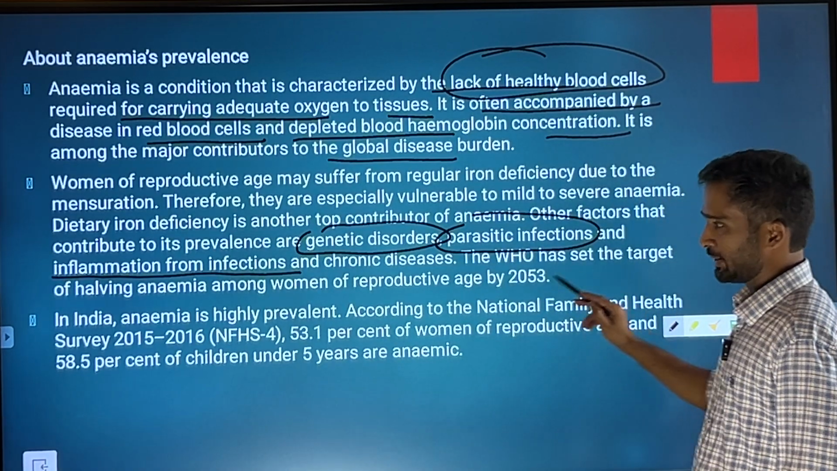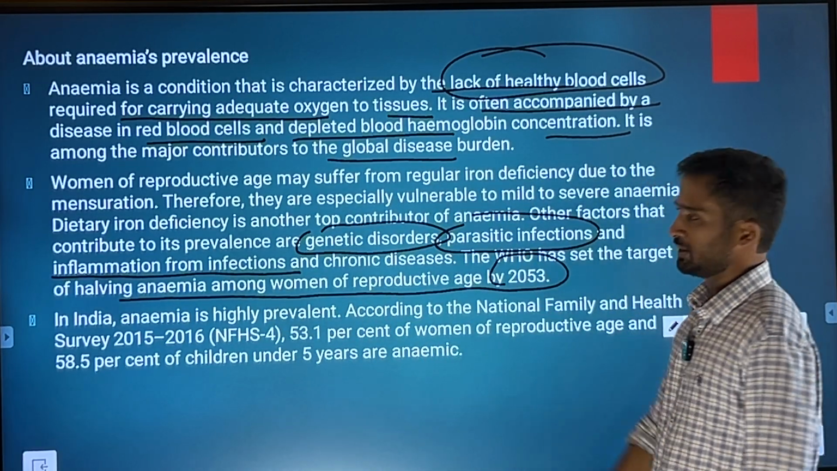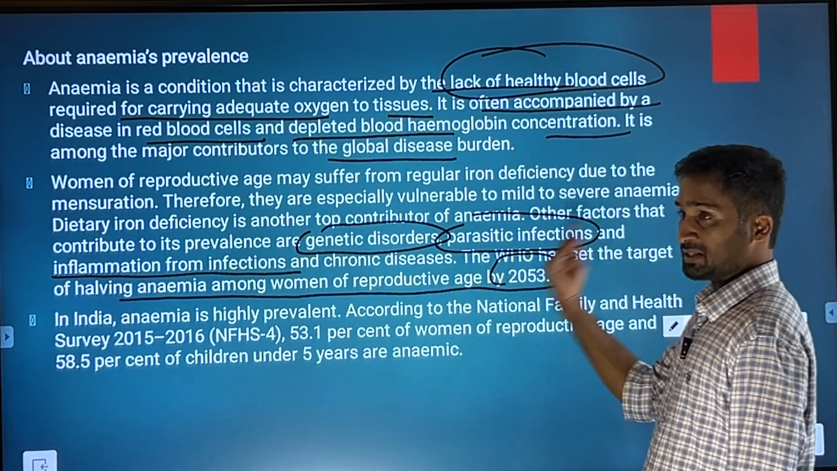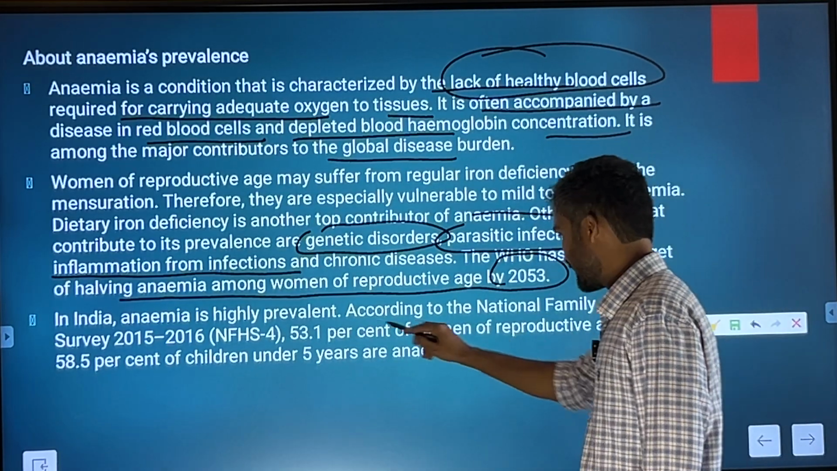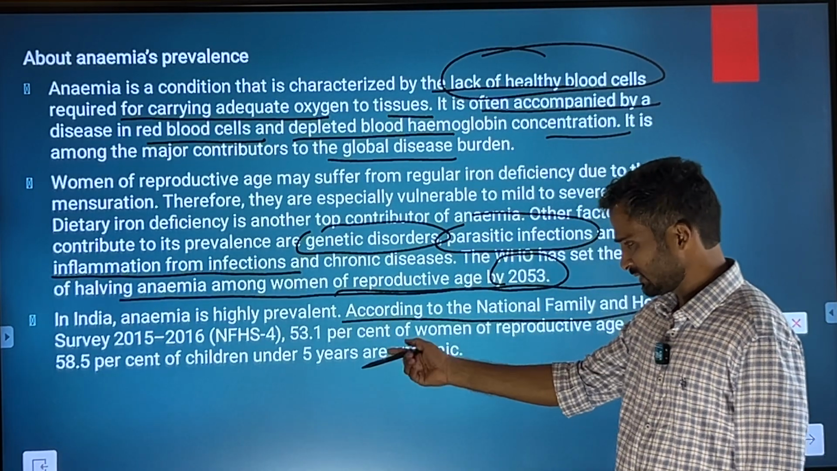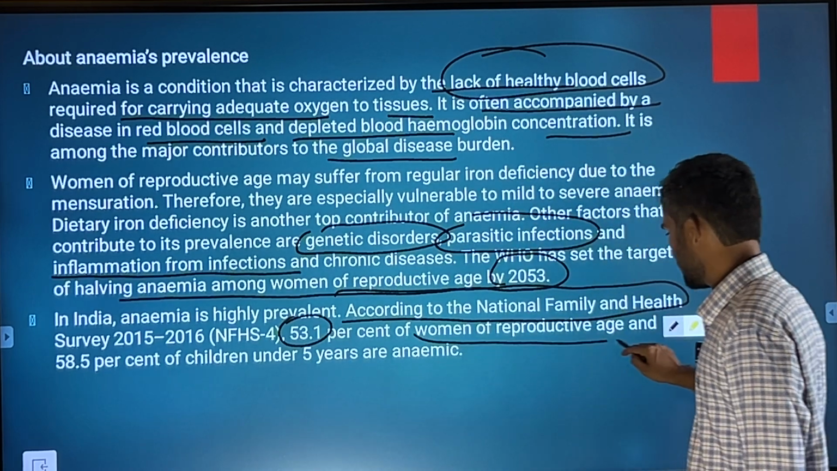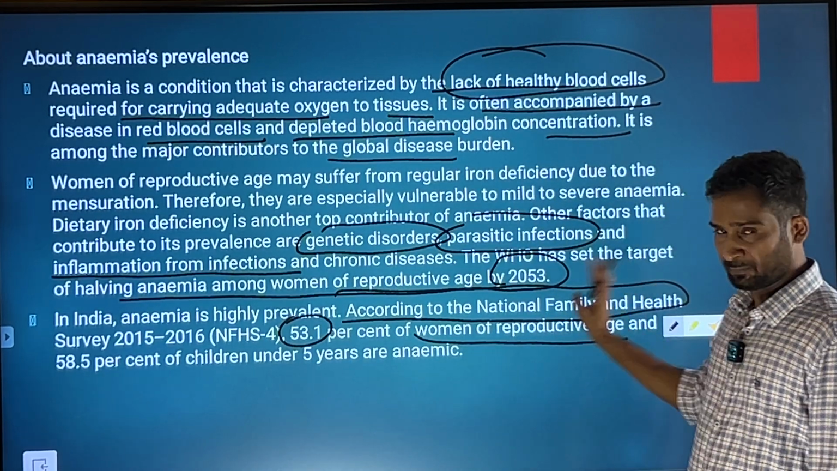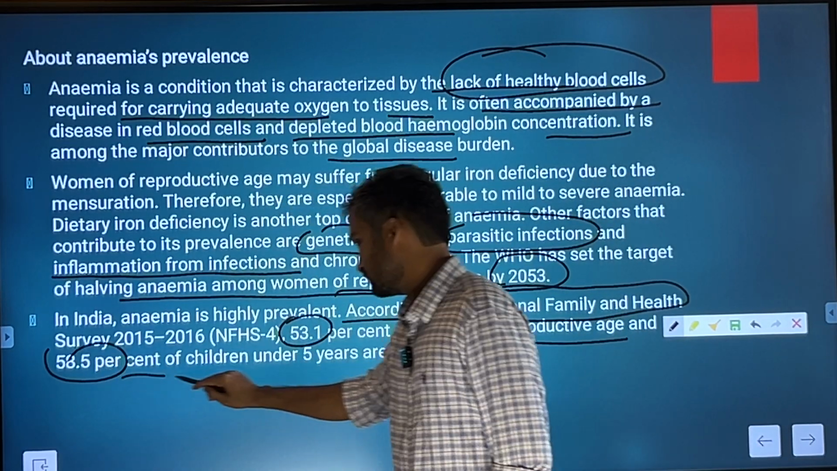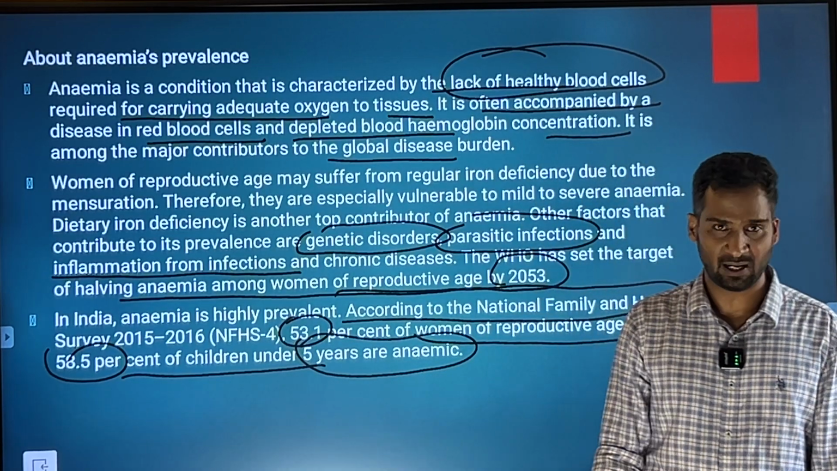WHO has set the target of halving anemia among women by 2053. So that is the global target. In India, anemia is highly prevalent, as I said in the beginning. According to the National Family and Health Survey, nearly 53% of women of the reproductive age group 15 to 45 years and nearly 58% of the children under the age of 5 years suffer from anemia in India.